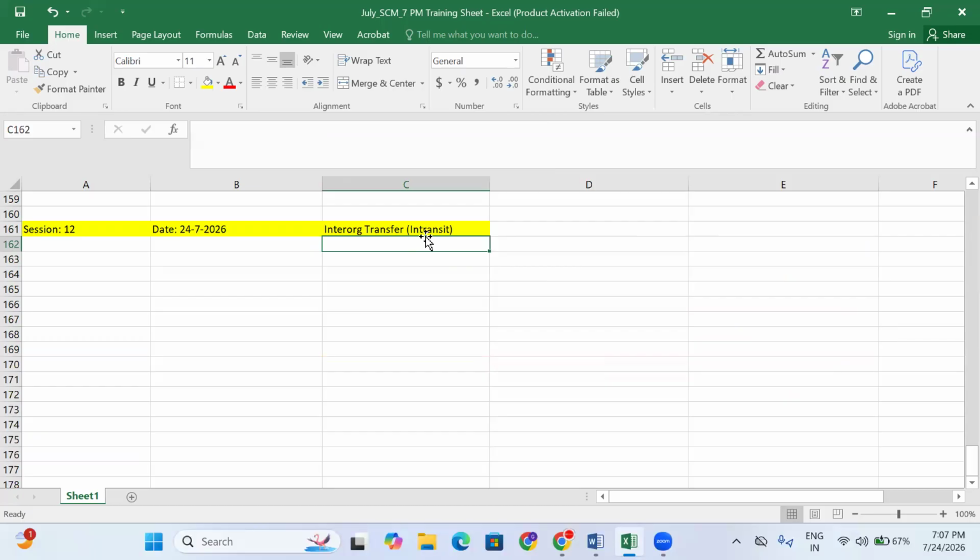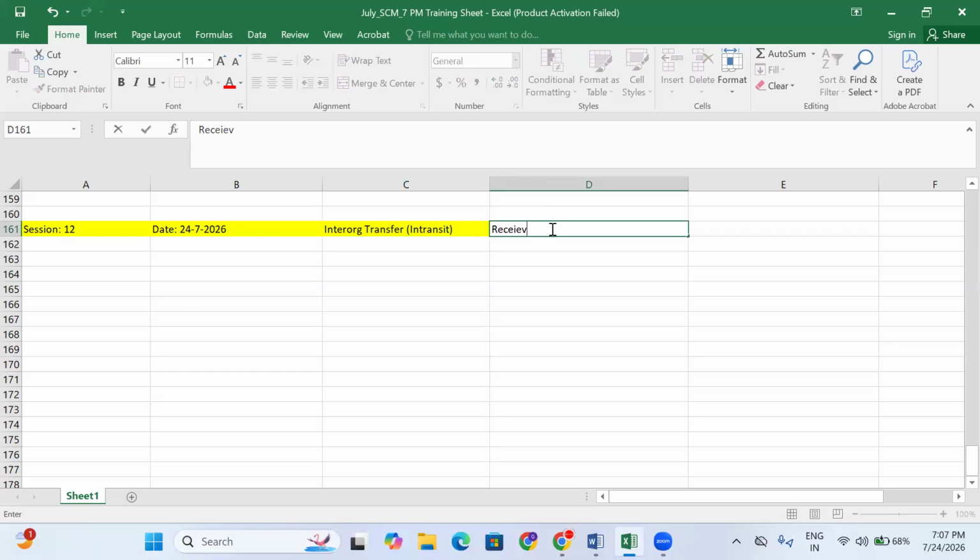Even in an organization, first they receive the material in the receiving location and then put the material to the destination location. If you go to D-Mart or Reliance Mart, the trucks do not directly enter the shopping mall.